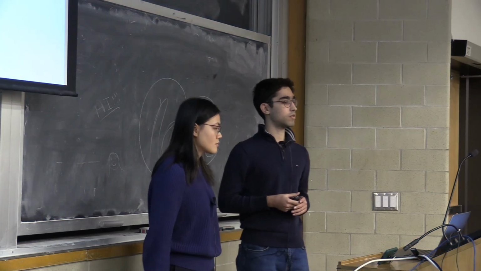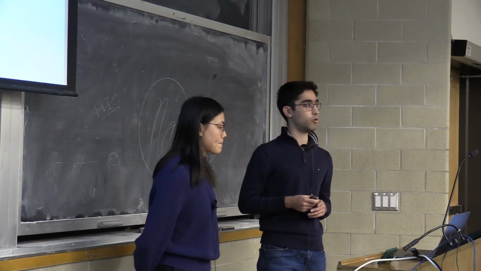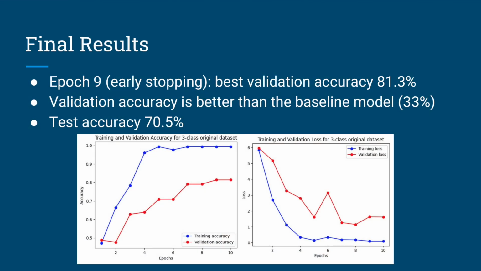So we trained the model again using the new dataset that we created, and we could see that the validation accuracy increased to above 80% and the test accuracy was now above 70%. We see that the gap between training and validation accuracy is now reduced to about 20%, which is way better than the 45% we had before.